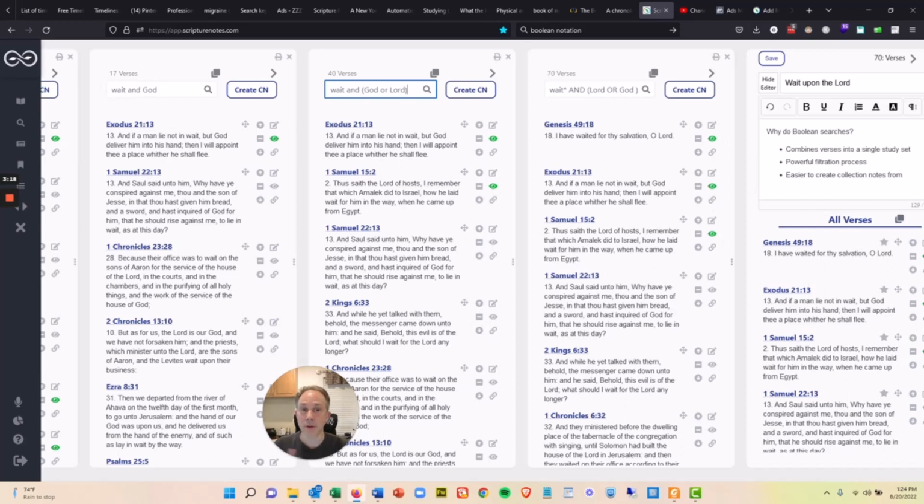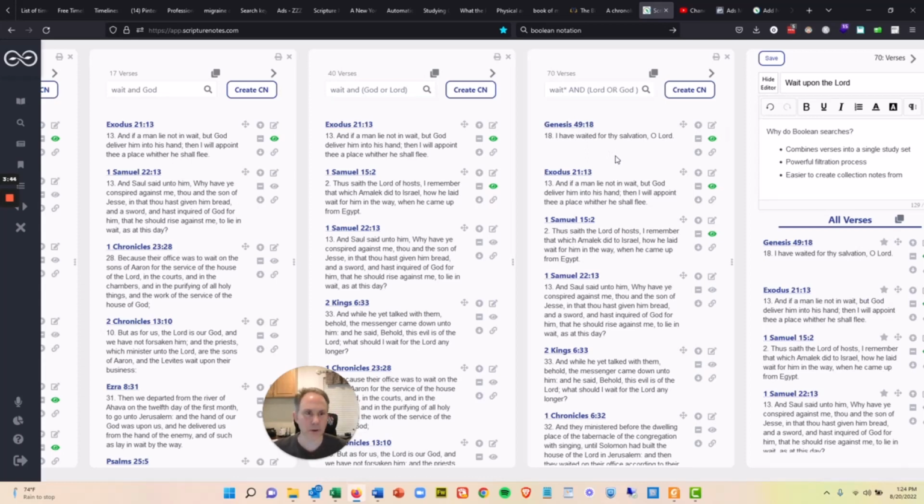What about other forms of the word wait? Lord and God don't have plural English words, but the word wait has different forms. There's wait, waited, waiting. So what if there's a verse that says waiting upon the Lord? I want to capture all of those. So I put an asterisk in there, which is a wild card. It says find all those variations.